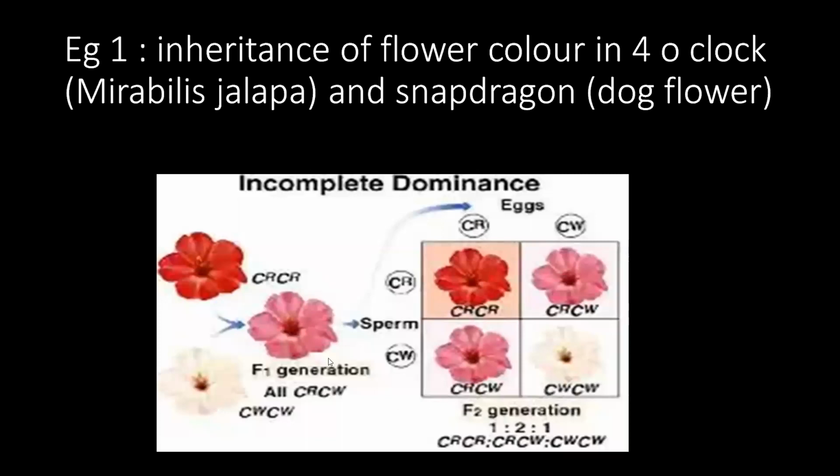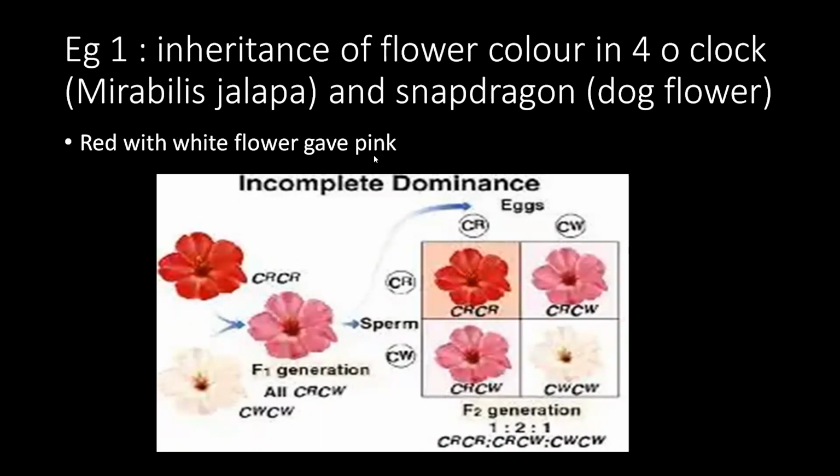Now see this. What is happening here? What is the color of this flower? Red. What is the color of this flower? White. But when you cross this red flower with the white flower, the color changed to pink. When this pink was self-crossed, what is self-cross? Crossing by itself, taking two pink flowers and crossing them. You got 1 red, 2 pink and 1 white. That's why it is called 1:2:1.